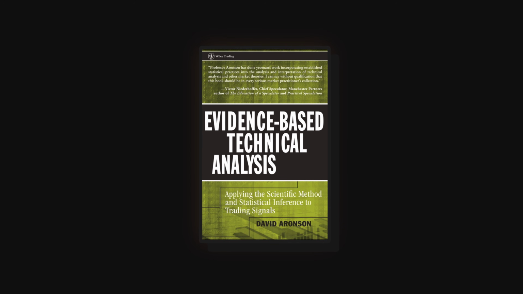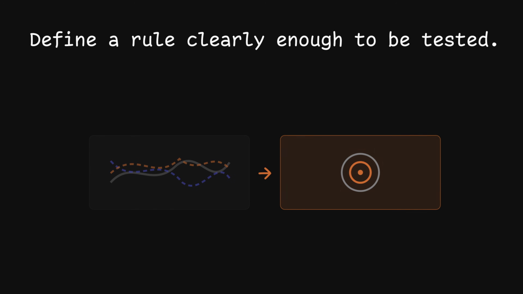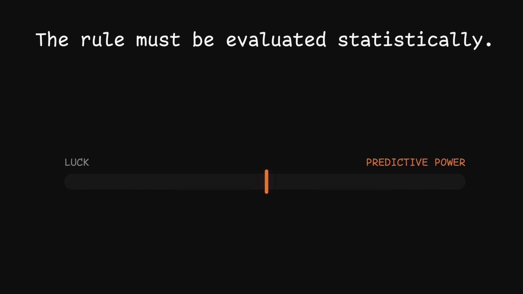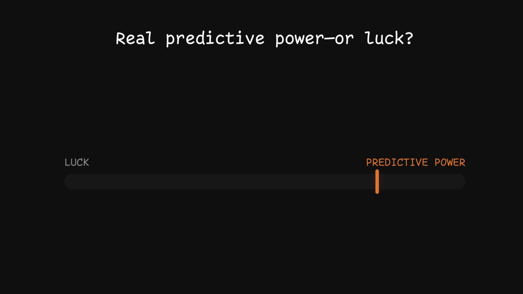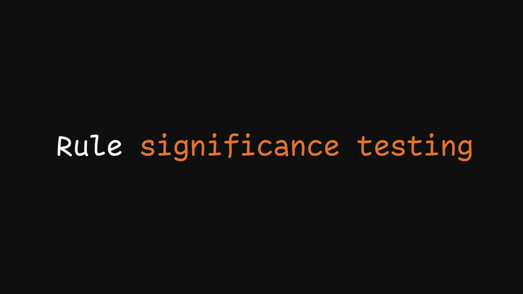David Aronson's book called Evidence-Based Technical Analysis demands a stricter approach. Define a rule clearly enough to be tested or accept that it isn't useful at all. The rule must then be evaluated statistically to determine whether its historical performance shows real predictive power or is merely the result of luck. This is called rule significance testing.